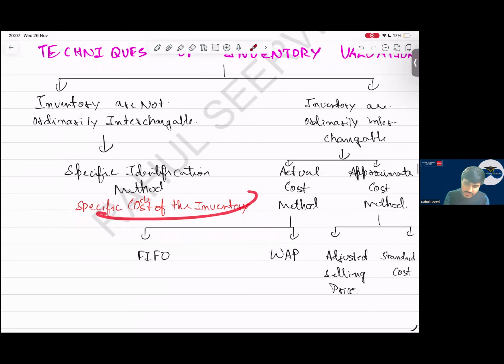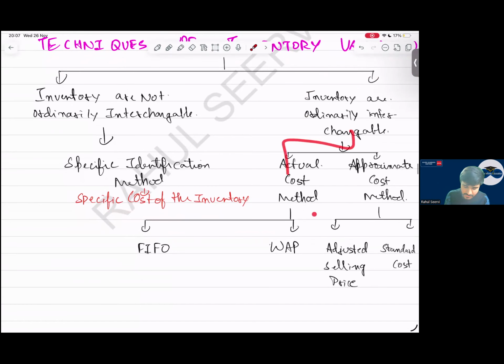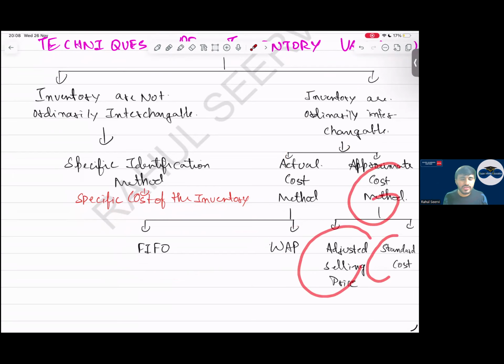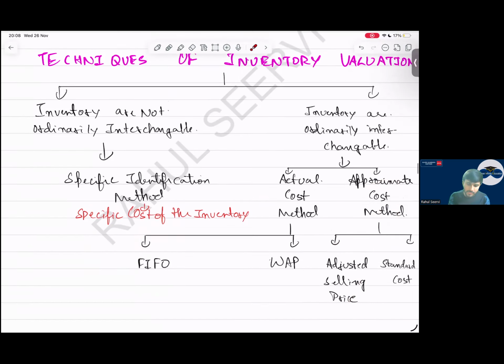Then, sir, if inventories are interchangeable, the actual cost method, that is FIFO or weighted average cost. FIFO means first in, first out. Weighted average cost means the average cost we calculate and multiply with the closing inventory. Then, what are the other methods? Adjusted selling price and standard cost, which are part of your PM, not this paper. But you have to remember what the techniques are.